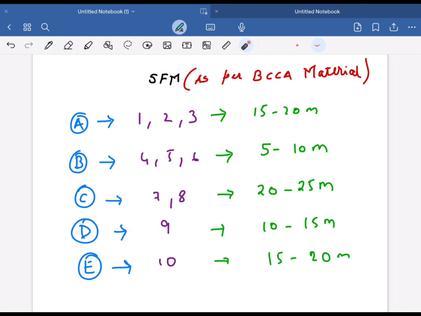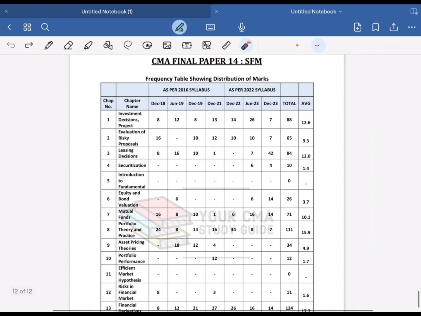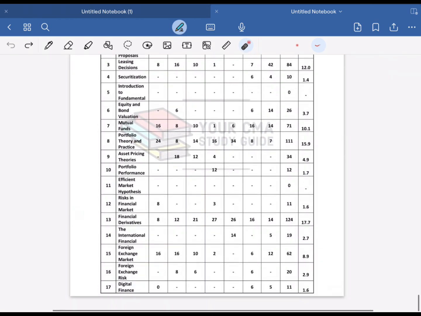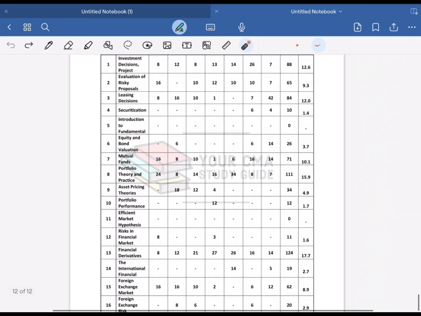Now based on the previous trends, I have calculated the average marks for these following chapters. Also, I have prepared a marks distribution table for this subject to get a better understanding about what chapters are important and about the trend that the institute is following. I have uploaded this PDF in our Telegram channel.